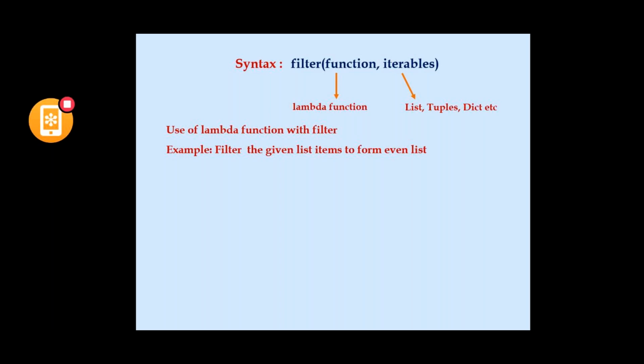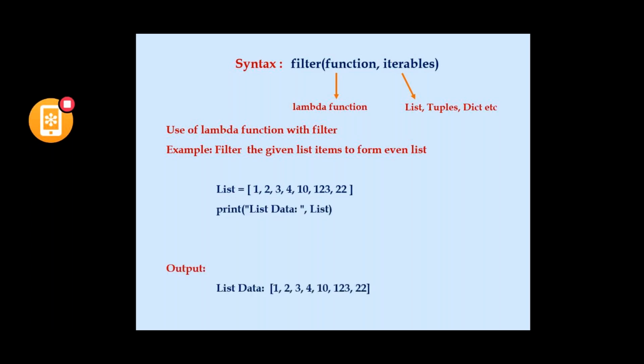to form an even list. I am passing a list of items. My target is to filter the even values from the given list. So the given list of items is 1, 2, 3, 4, 10, 123 and 22. In these we have the even values, that is 2, 4, 10 and 22. My target is to filter these values from the given list. That is our motto. So I'm taking a list and then printing that particular list.